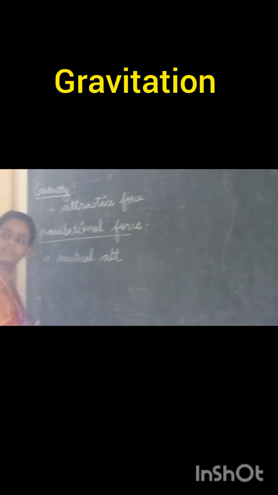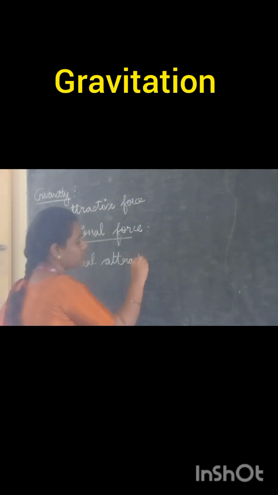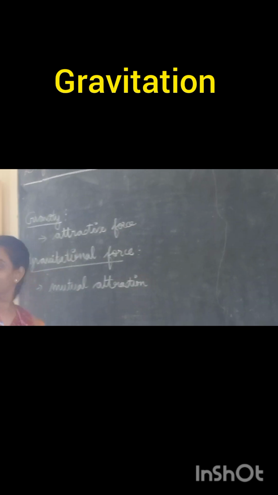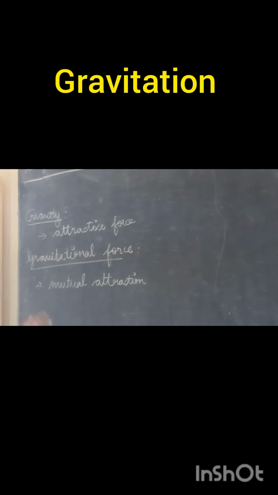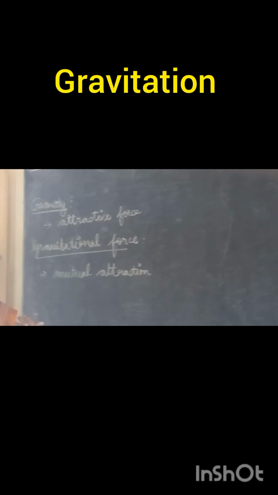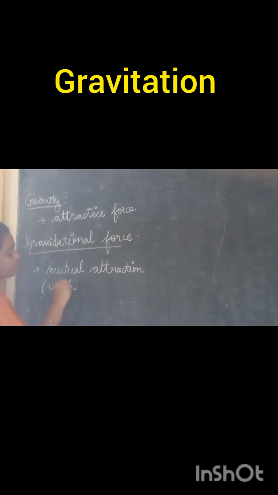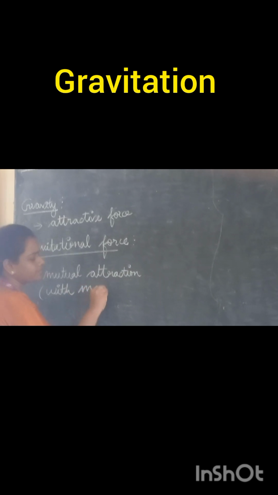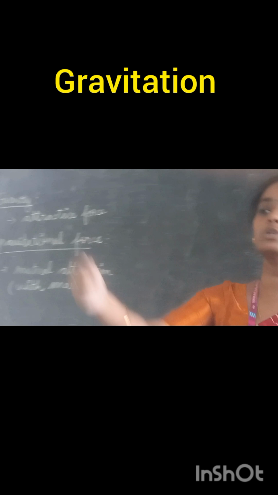Yes, attraction is happening on both sides. Mutual attraction is taken by objects which have different masses. With mass, you should remember this point. Mass is what? Yes, it is the weight of an object. Very good. Clap hands for her.